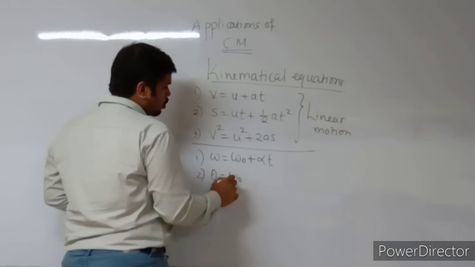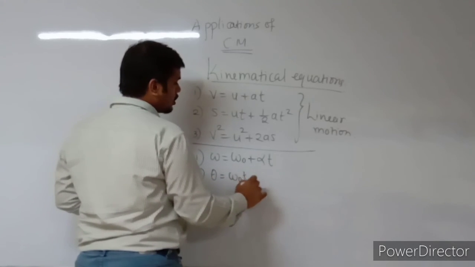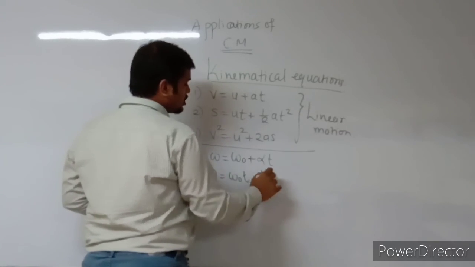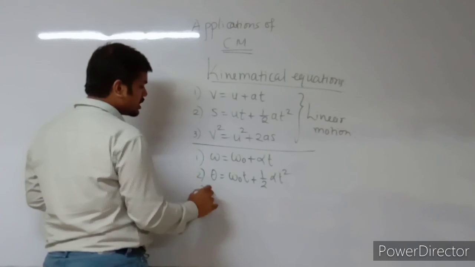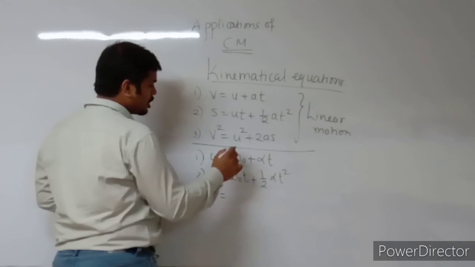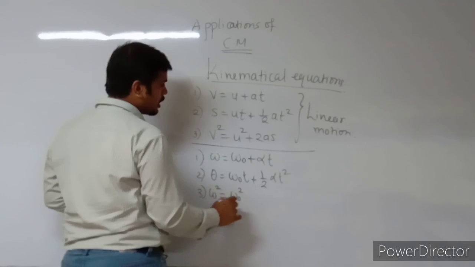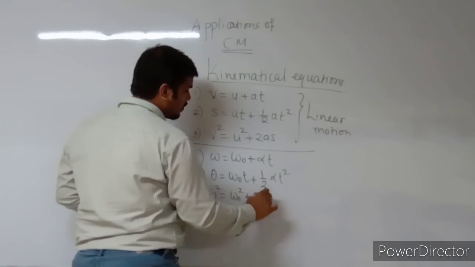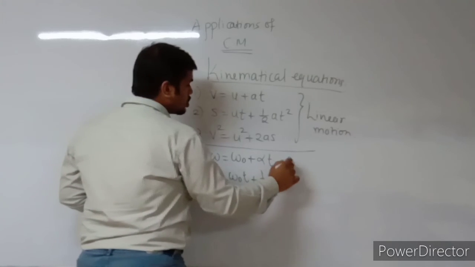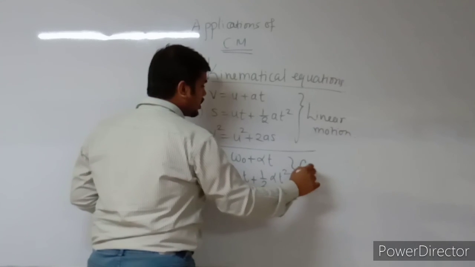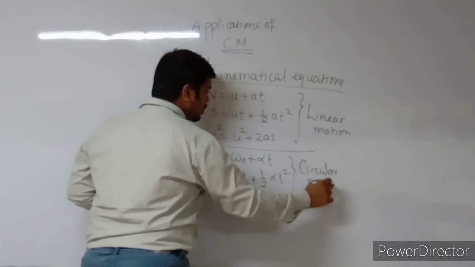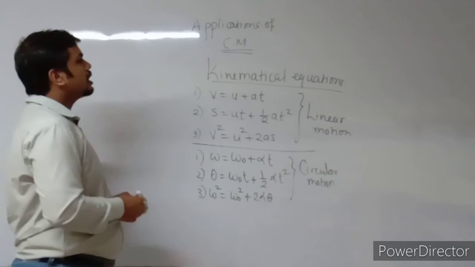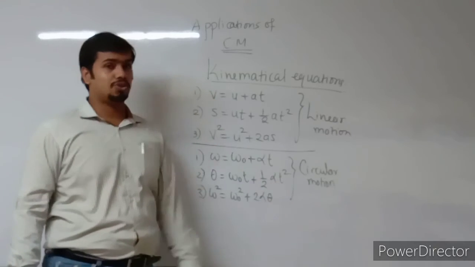U is replaced by omega naught, T is again there, plus half, A is replaced by alpha, T square is again as it is. Third one, V square is replaced by omega square, U square is replaced by omega naught square, plus 2 times alpha theta. So these are the kinematical equations for circular motion.